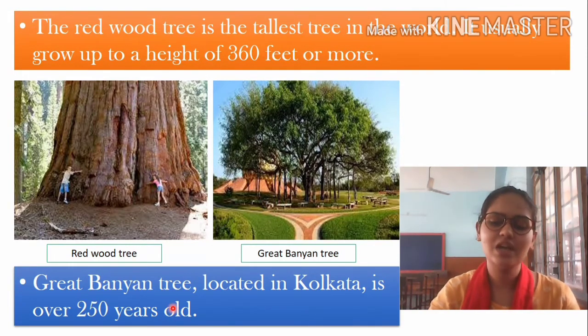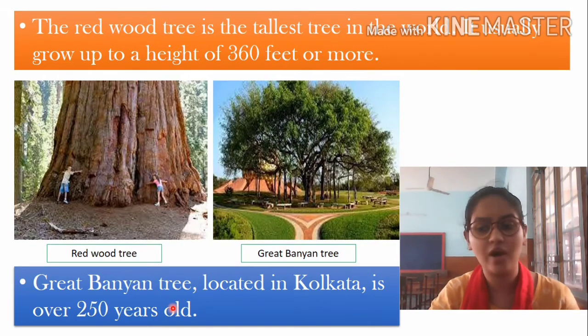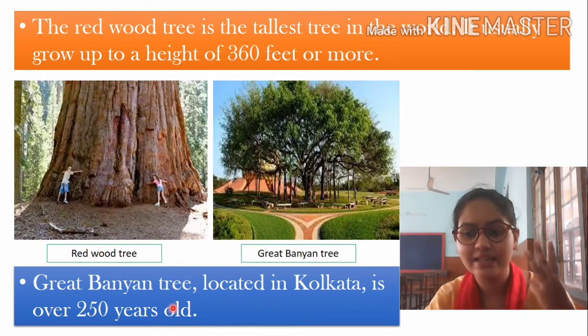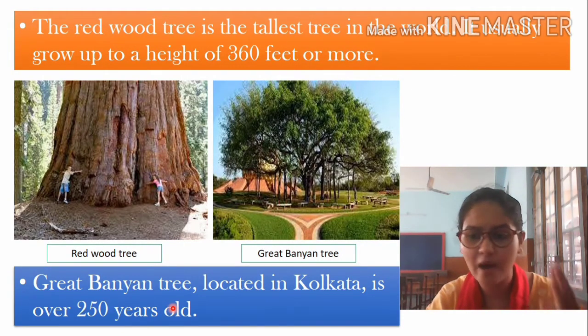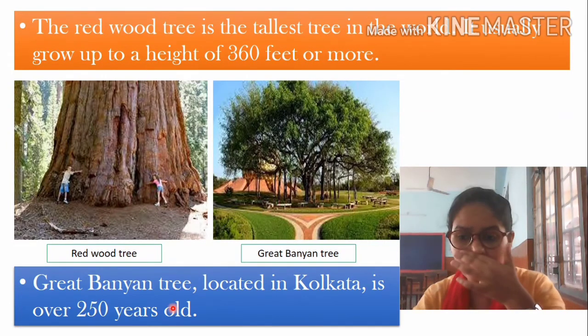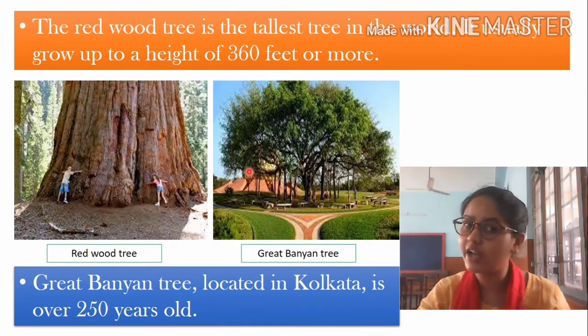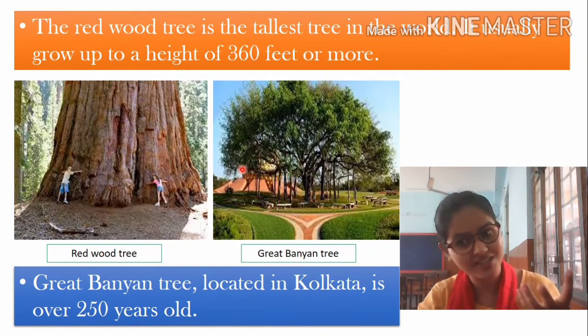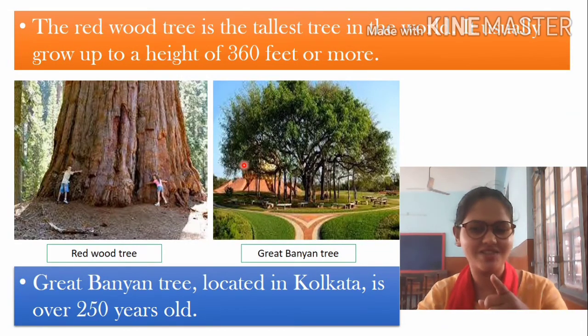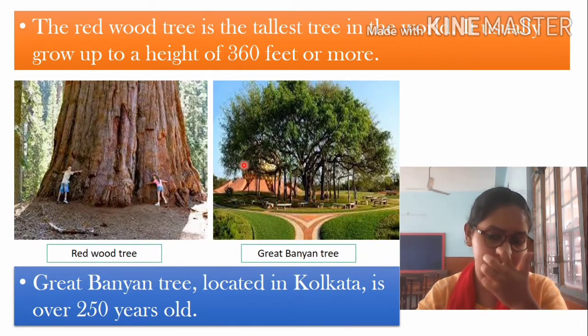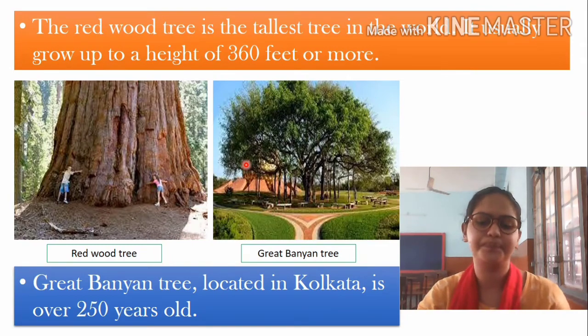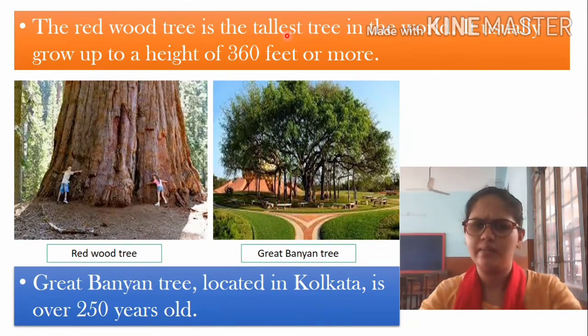Now we have done the special trees, and you have to learn about all three things: the banyan, the redwood tree, the baobab tree. Why they are known as special, why we learn about them, how we learn about them. You have to learn all these things by yourself, because these are important for us, because these are special, and we love special things, right? Now we have done special trees.